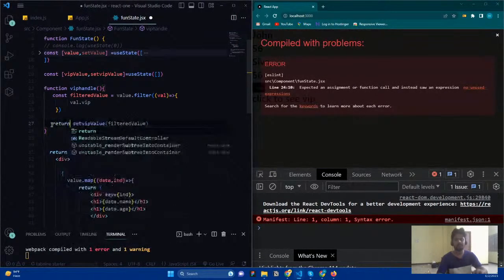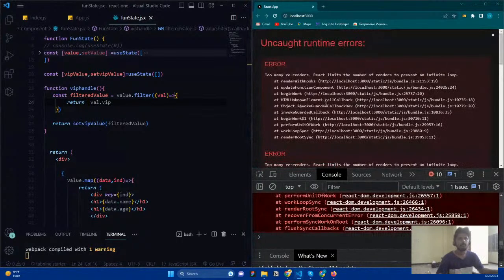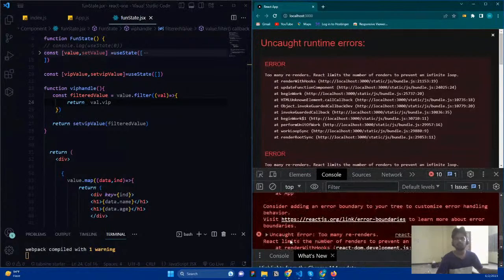I'm going to add a return statement here. Okay, and it is saying expected assignment or function call instead of expression. So line number 24, what have we done? Return something, and limit the number of renders to prevent an infinite loop.